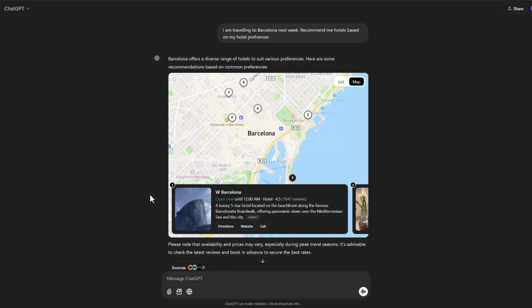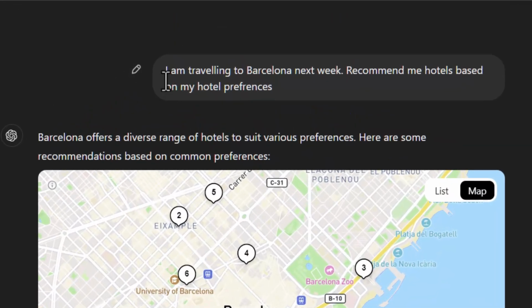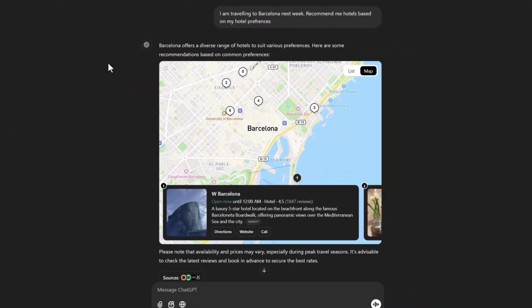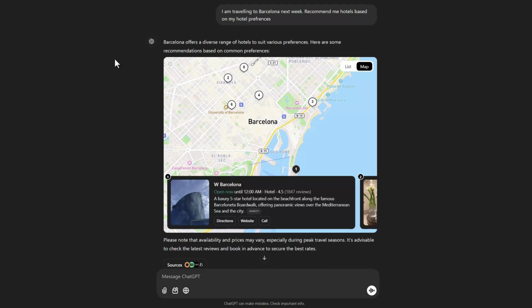Here's a summary of what happened. I prompted ChatGPT, I am traveling to Barcelona next week. Recommend me hotels based on my hotel preferences. Even though my prompt explicitly instructed it to recommend hotels based on my hotel preferences, in a new chat it had no idea what my hotel preferences were. It had the idea, but it did not attempt to recall those. That's a limitation of its memory system. It does not work unless you explicitly ask it to recall it.